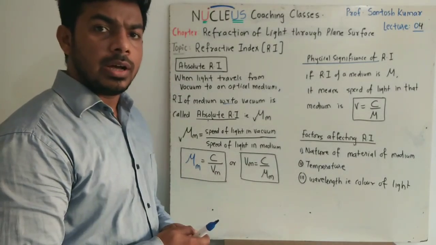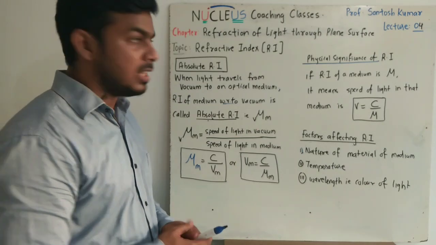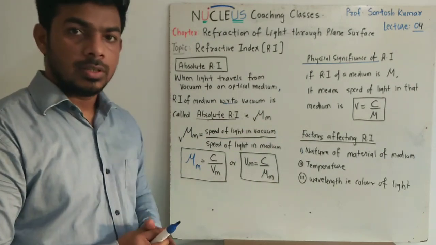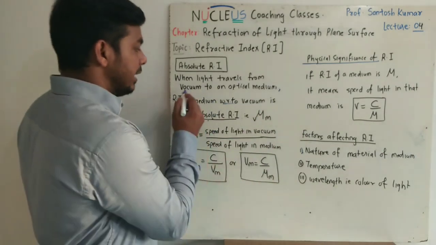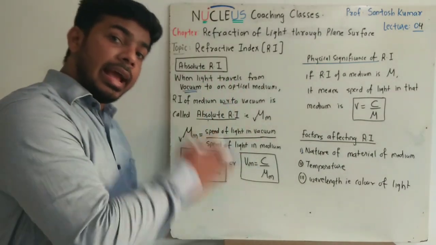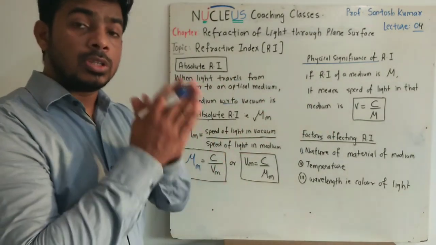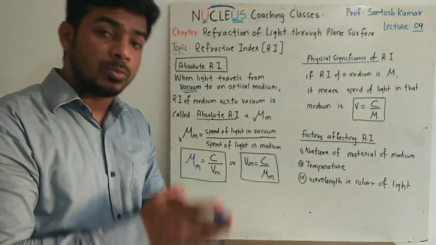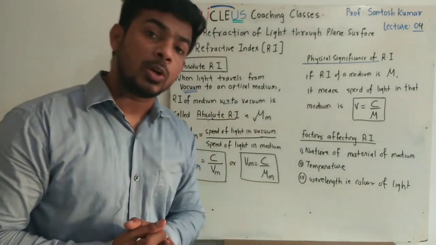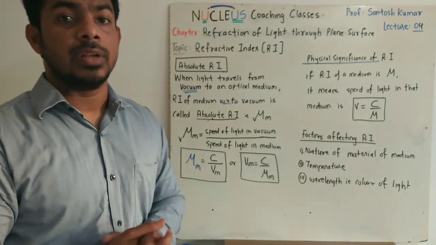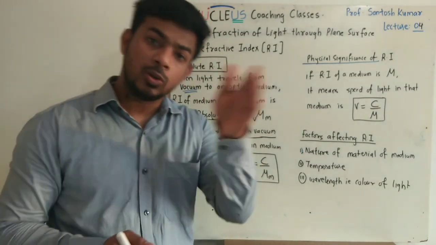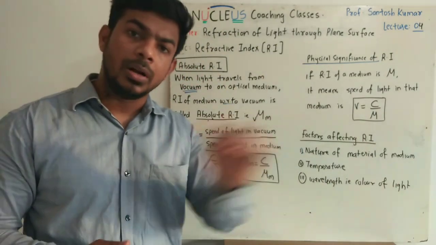Now let's talk about absolute refractive index of a medium and the physical significance as well as the factors on which it depends. So remember, whenever light travels from vacuum to an optical medium, or you can say air to an optical medium, because refractive index of vacuum and air are same, that means the speed of light in vacuum and air is same, which is 3 into 10 raised to 8 meter per second.